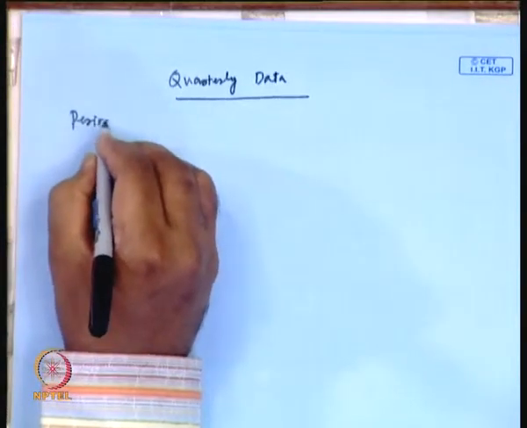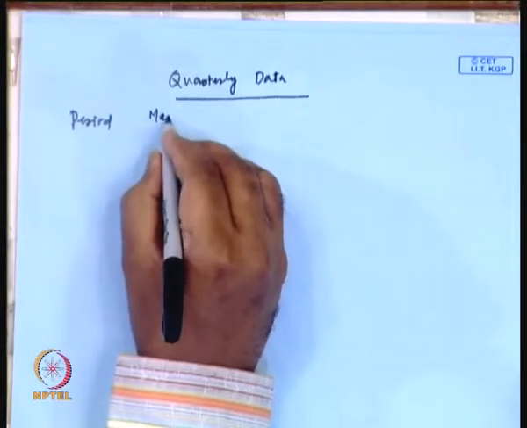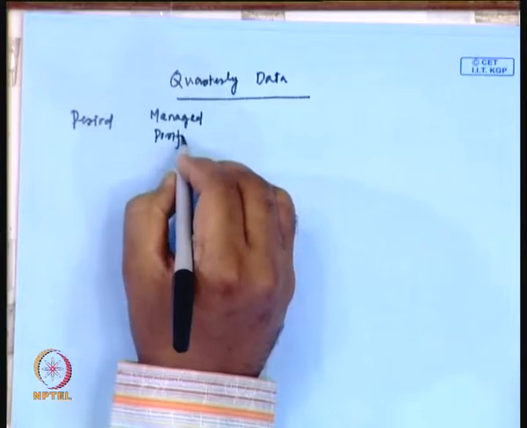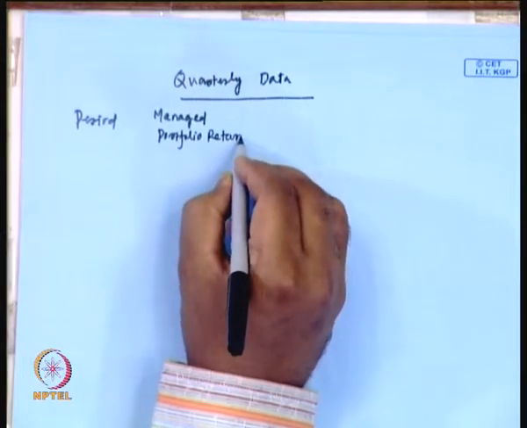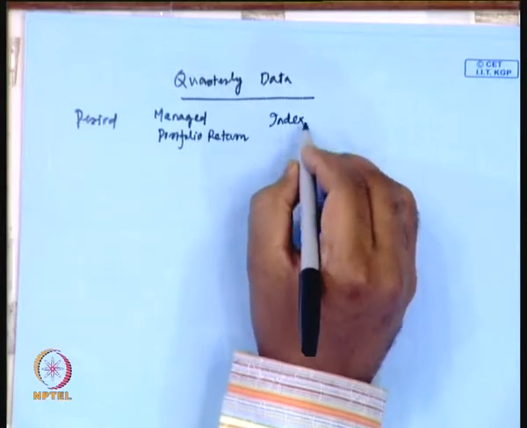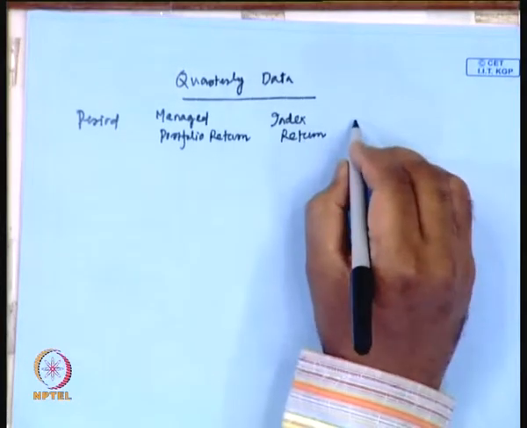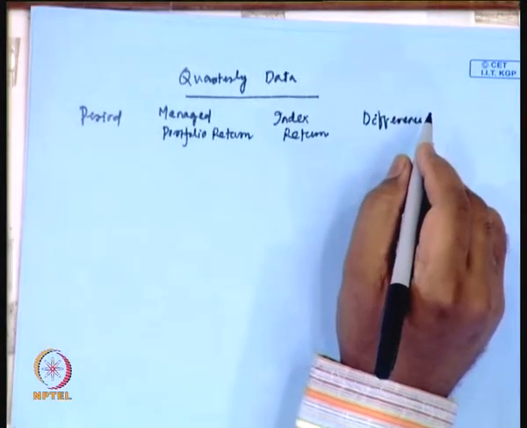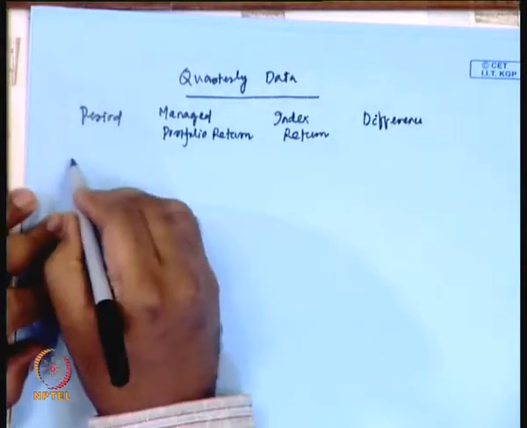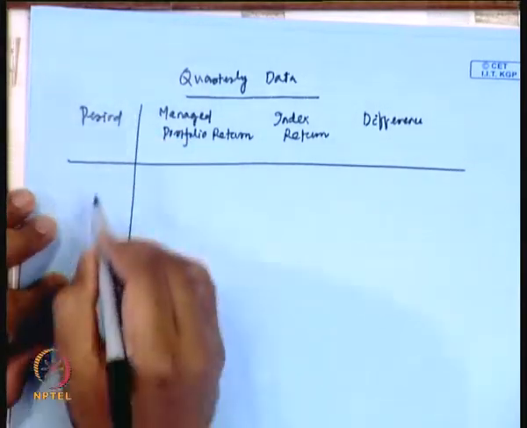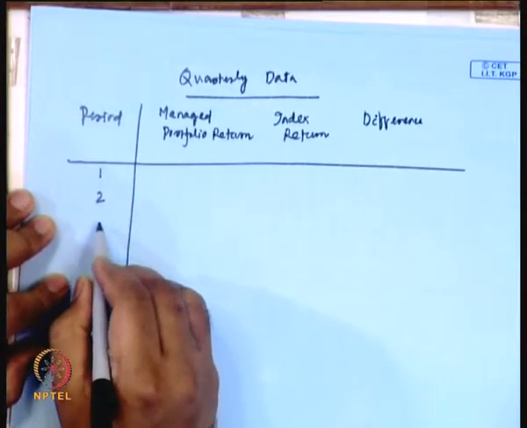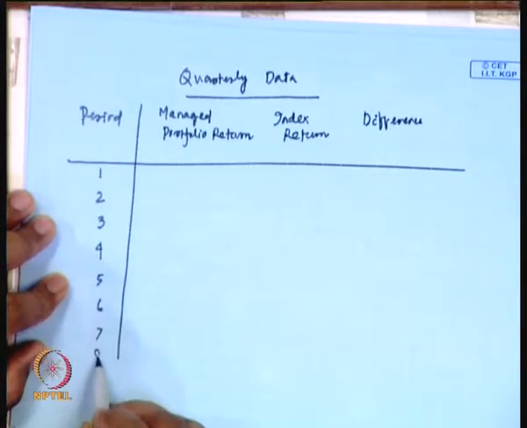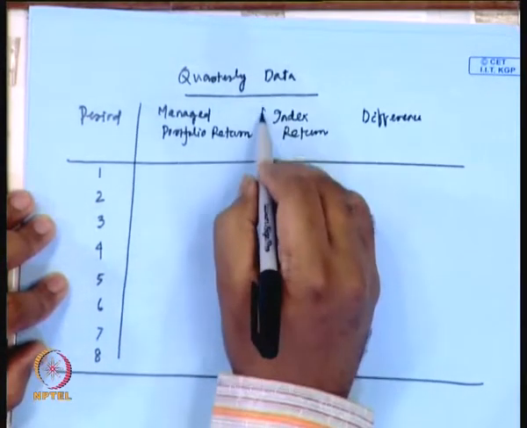This is the period, this is the managed portfolio return, this is the index return, and this is the difference. From here we are going to calculate the tracking error of this portfolio. Two years of data means you have 8 quarterly data points: 1, 2, 3, 4, 5, 6, 7, 8.